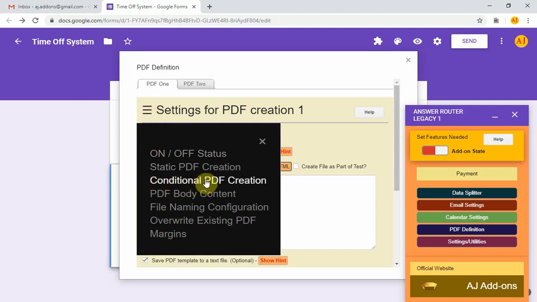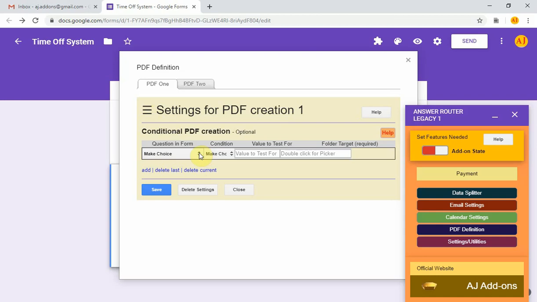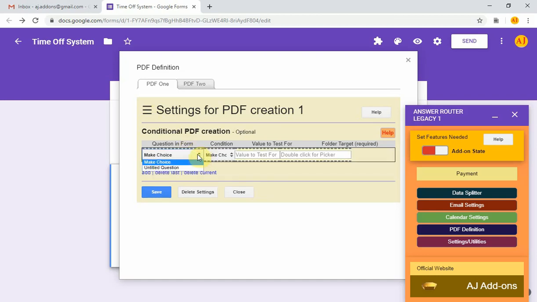Conditional PDF creation. When the add-on runs, it can either create a PDF file or not, depending upon how a question in the form is answered. So you can choose a question, choose a condition. I will choose contains. Value to test for, and the folder target.